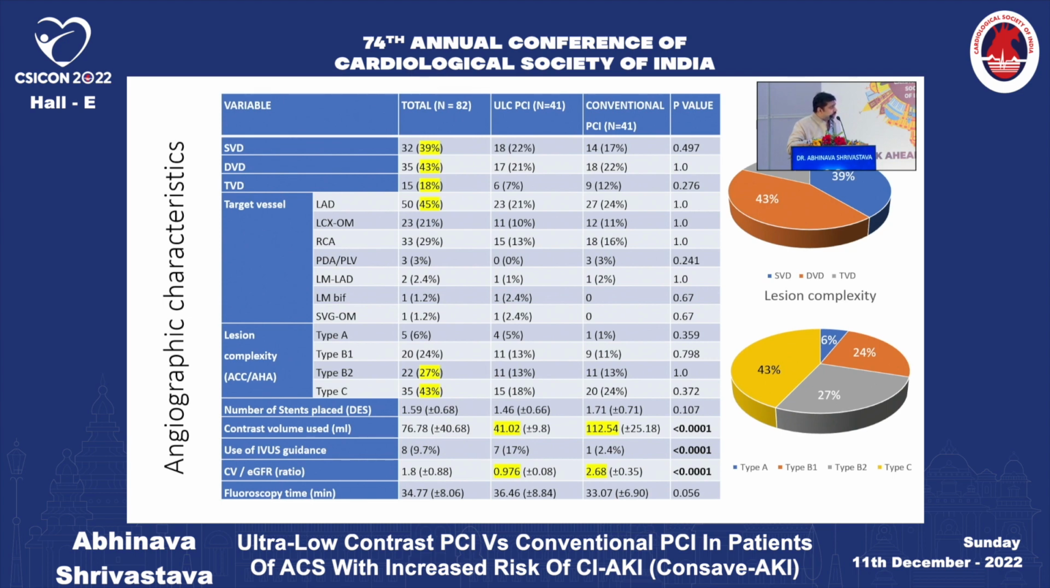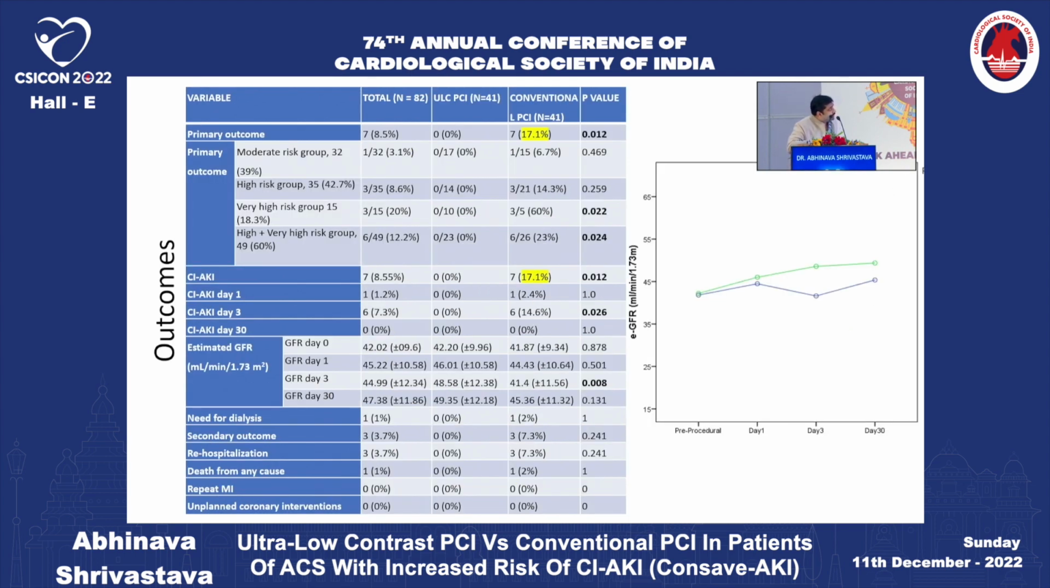However, the contrast volume used, as expected, was significantly less in the ultra-low contrast PCI group versus the conventional PCI group. The contrast volume to GFR ratio was 0.976 in the ultra-low contrast group and 2.68 in the conventional PCI group.